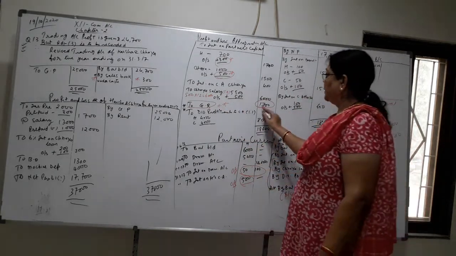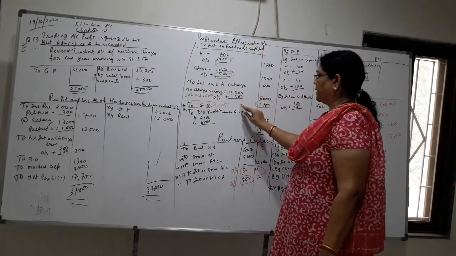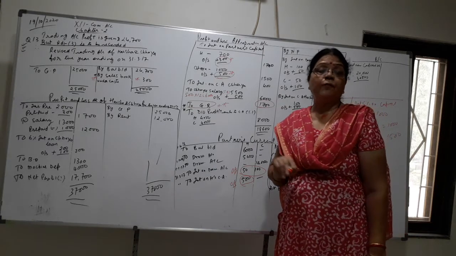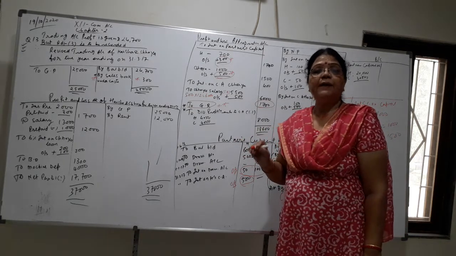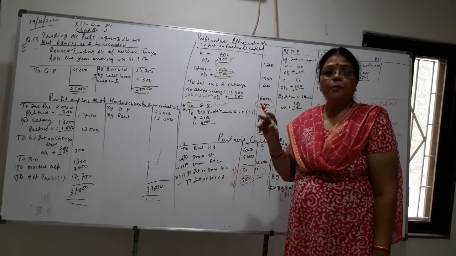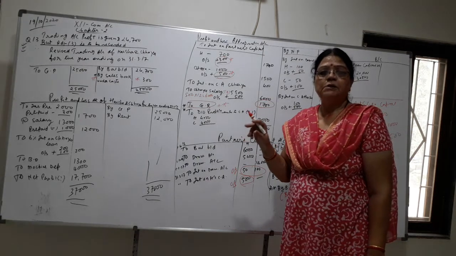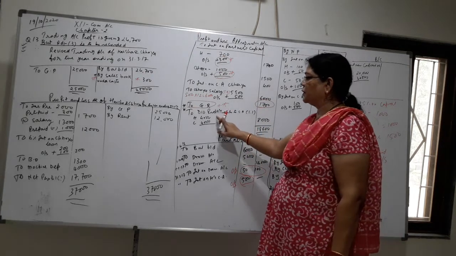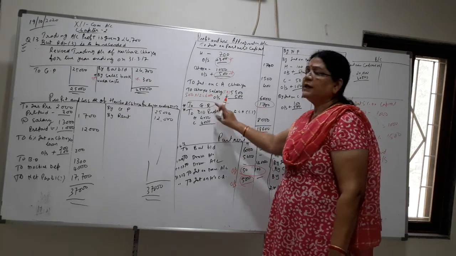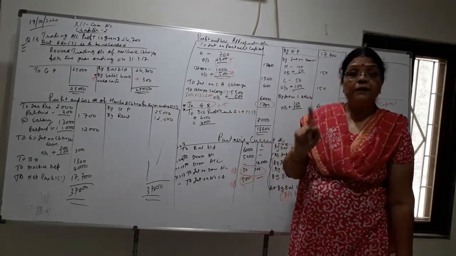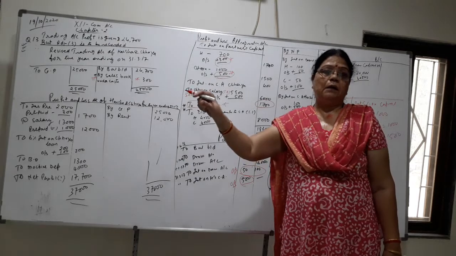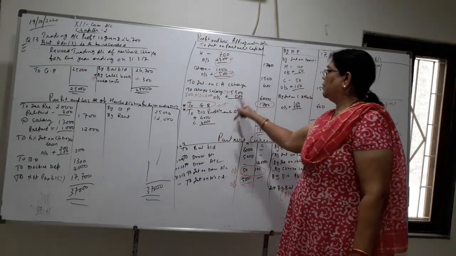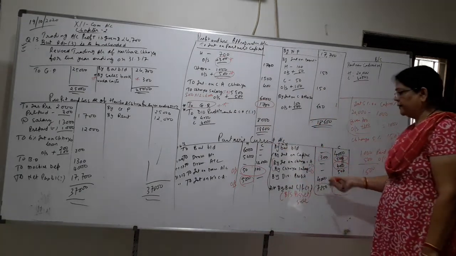Why? Because general reserve is written in appropriation because it is from the profit. So it has to be taken from the partners' profit. So it has an effect on the divisible profit. So now the remaining 8,000 you will divide into 1, that is 4,000, 4,000. But general reserve is not an entry for any particular partner, Harsha or Chaya. So for that reason, this general reserve is not to be written in the partners' current account.